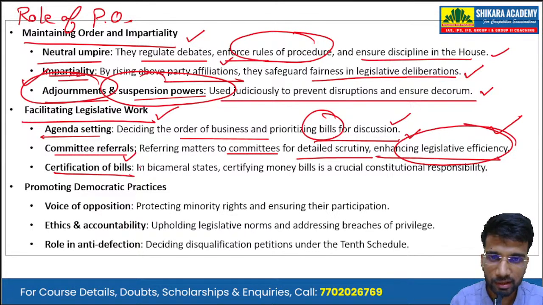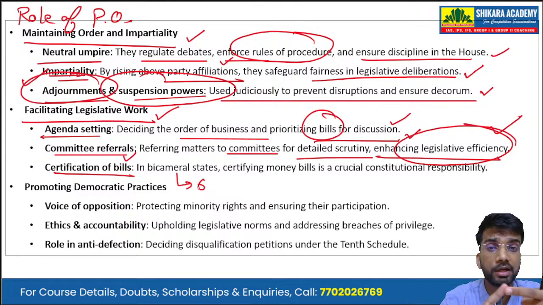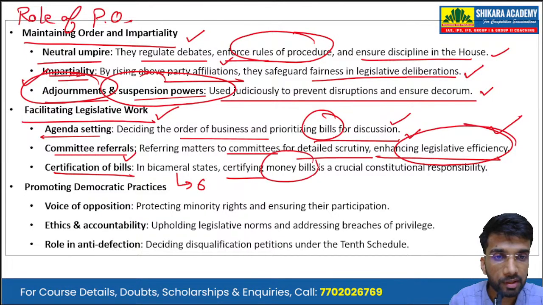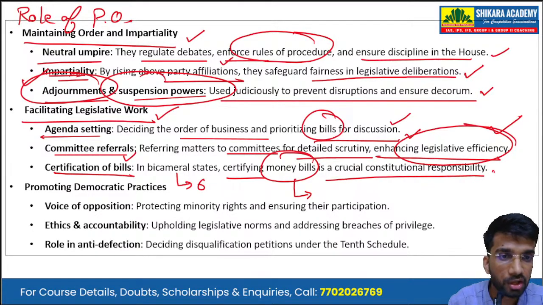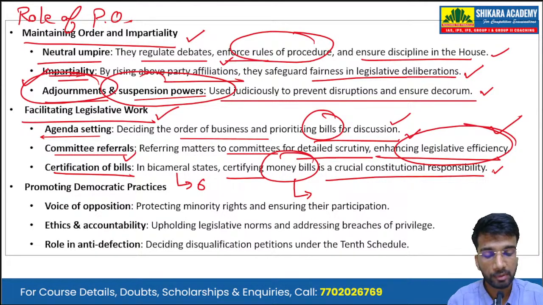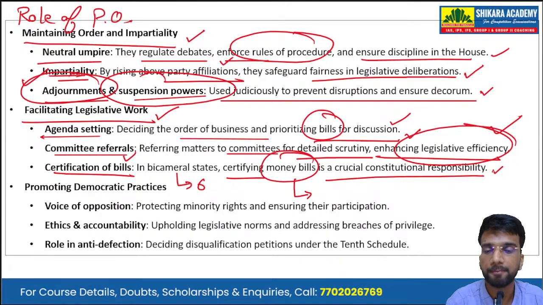In bicameral states, we have 6 bicameral states, that is, states having both a legislative assembly as well as a legislative council, for example Karnataka, Maharashtra, Andhra Pradesh, Telangana, Bihar, and Uttar Pradesh. So they certify money bills. The money bills are certified in the legislative assemblies, which is a crucial constitutional responsibility. So the presiding officer or the speaker of the legislative assemblies in these states certifies certain bills as money bills, which is their constitutional responsibility.